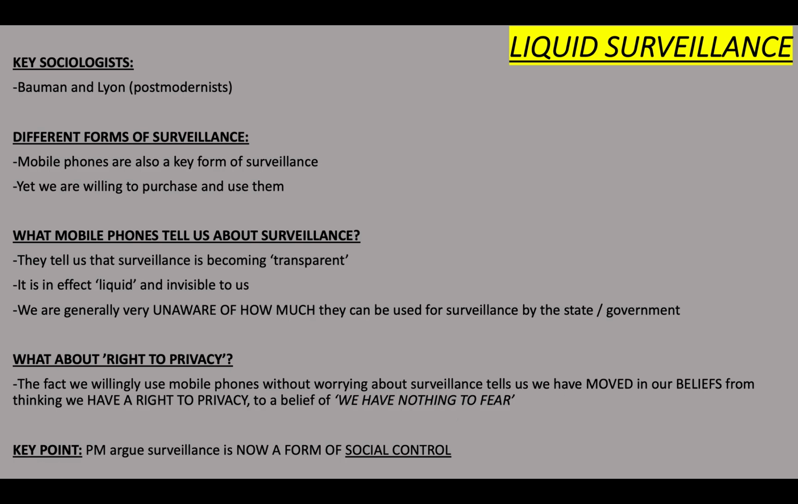So, postmodernists argue that surveillance is now a form of social control. The fact that we don't even think about mobile phones as being a form of surveillance, and that we think we've got nothing to fear, means postmodernists argue we've moved to a point where surveillance is actually a form of social control. Key term there. Re-listen to things if you need to, you've got the advantage that you can rewind this.